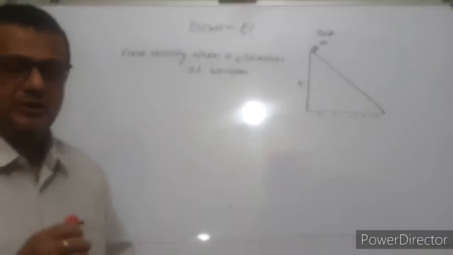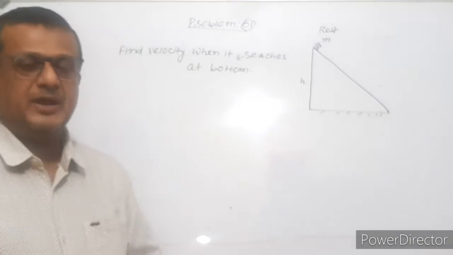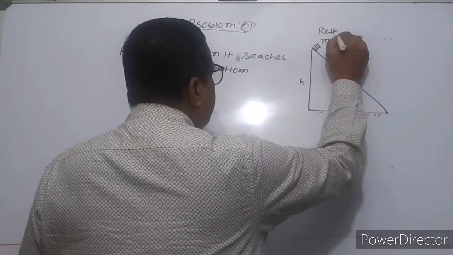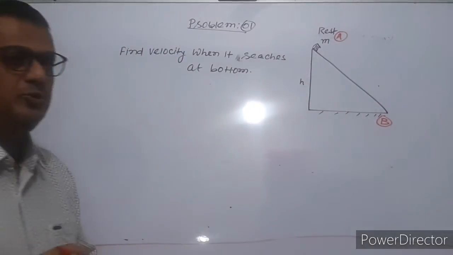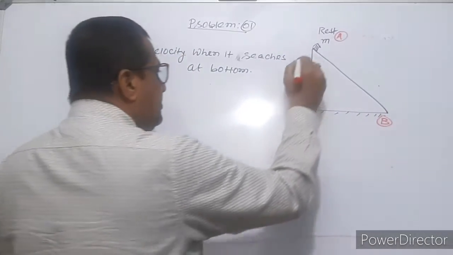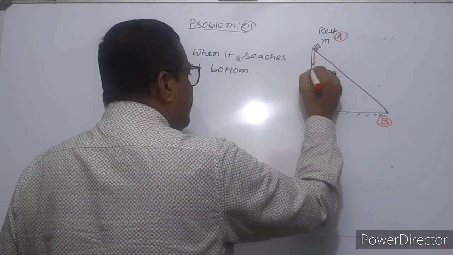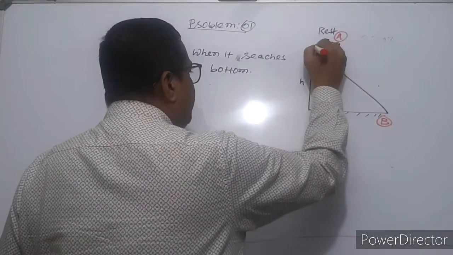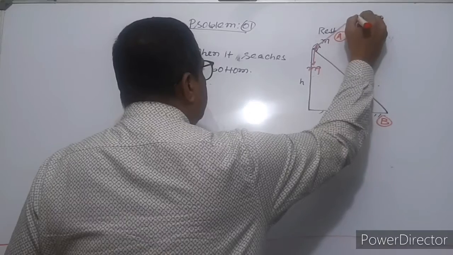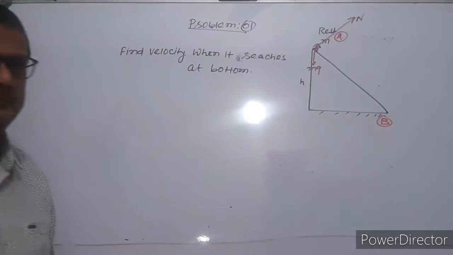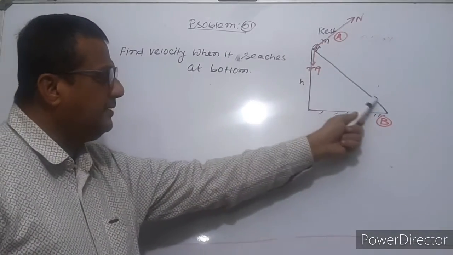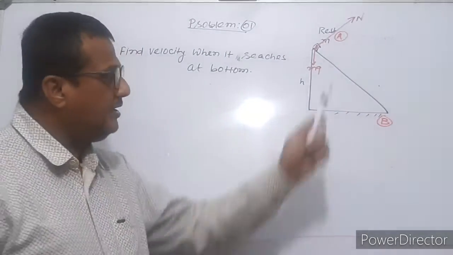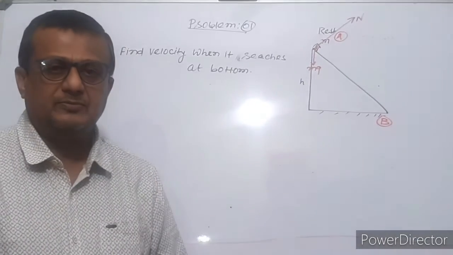Now we want to use conservation of mechanical energy here. This is position A and this is position B. On this body, two forces are acting. One force is gravitational force, mg, and the other force is normal force. This normal force makes 90 degrees with the displacement, so work done due to normal force is 0.